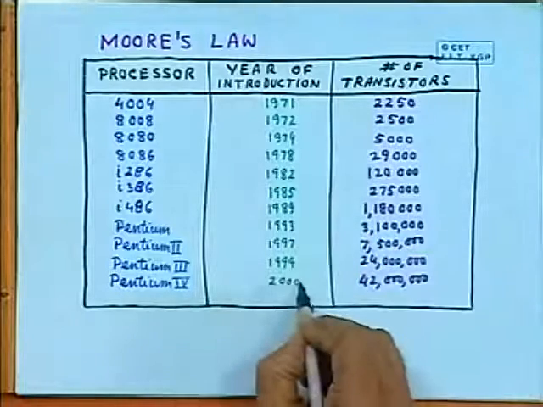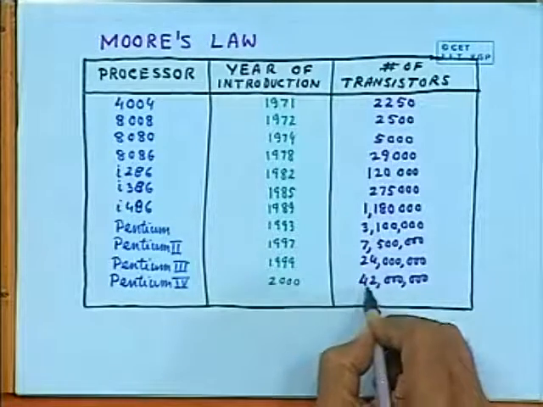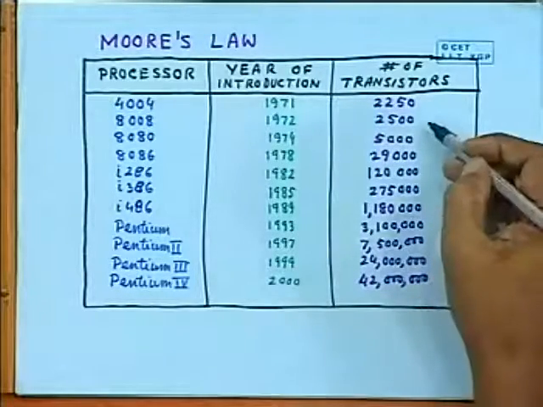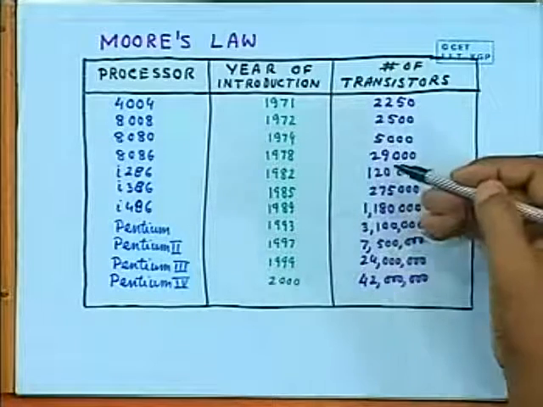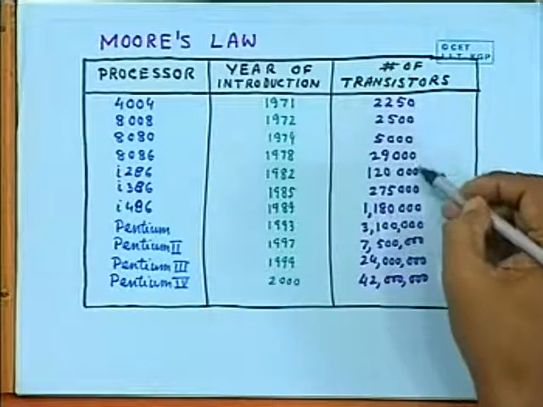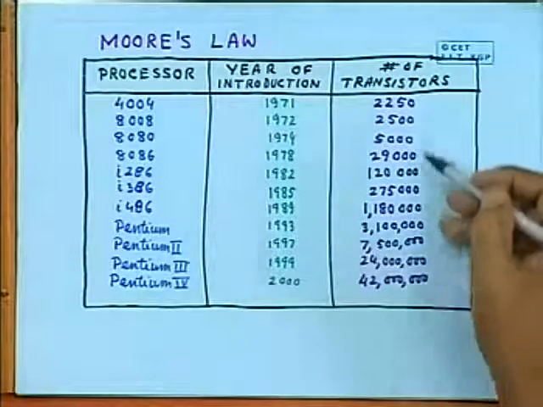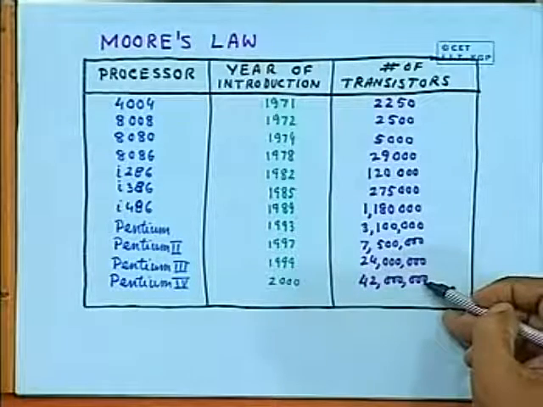Nowadays, the Pentium, which was produced in 2000, has 42 million transistors. If we assume that the processing power or performance is roughly proportional to the number of transistors, you can see how the performance of the microprocessors has increased over the years.